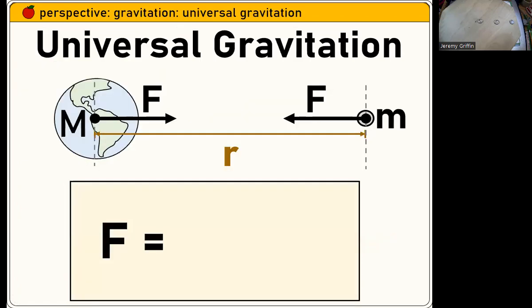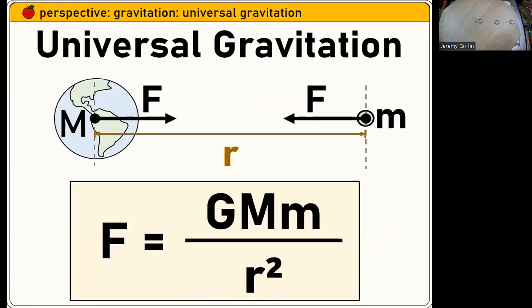Now that also works for universal gravitation. Okay, so you've got 2 masses, they're going to gravitationally attract, but the force is proportional to 1 over the distance squared. So there's the inverse square law showing up again. So if 2 asteroids are 3 times further away from each other, then you get 1/9 of the force. But then if you turn it around, suppose they're gravitating towards each other. If they're 1/3 of the distance, now that's 9 times the force. So the force is changing depending on the distance.